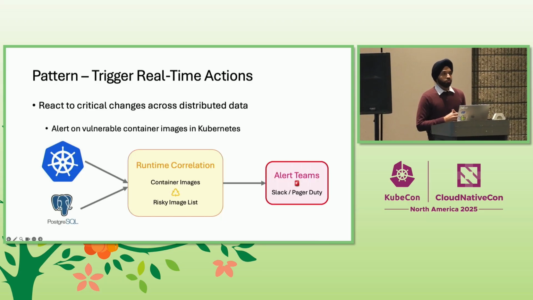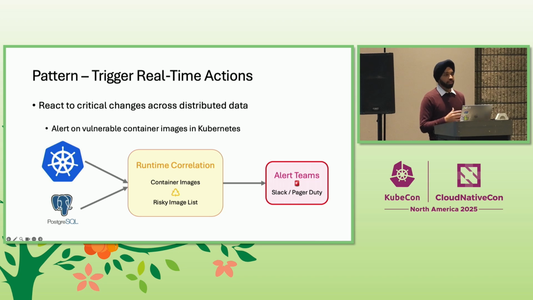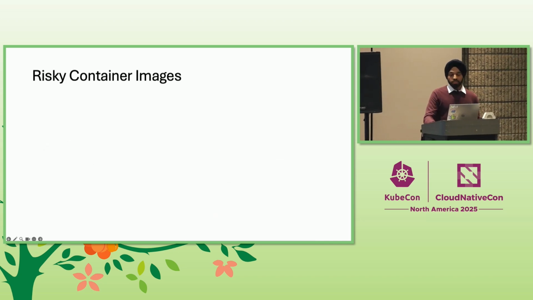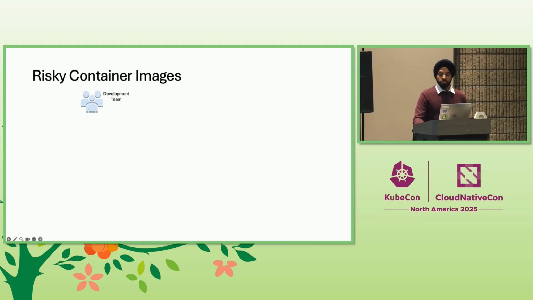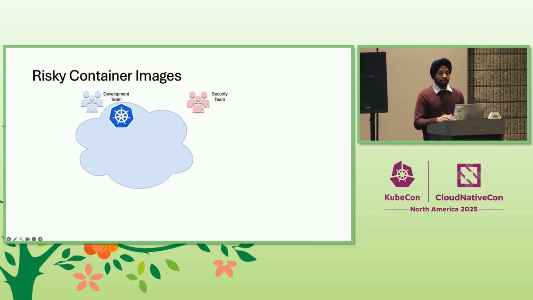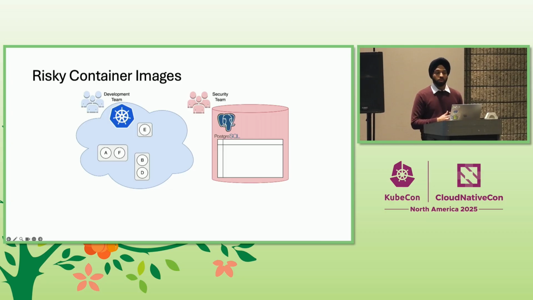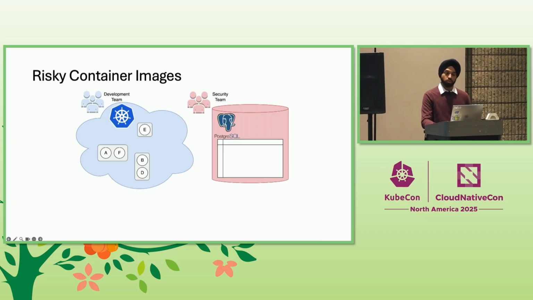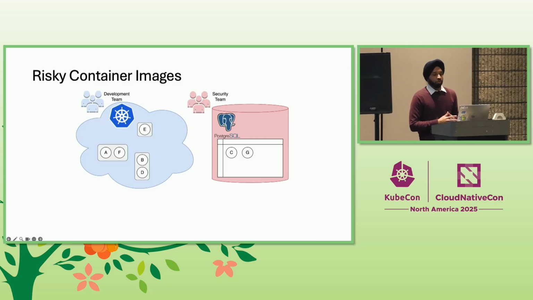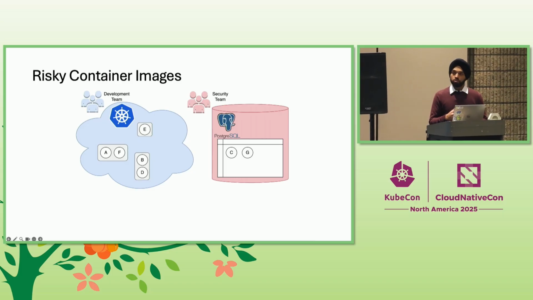What about a scenario that is very relevant for many of us in the cloud-native space? Alerting teams when a container image with known issues is found to be running inside your Kubernetes cluster. So let's dive deeper into that one. The scenario is classic. We have a development team and a separate security team. Now, the development team is deploying their services and pods to their Kubernetes cluster. And meanwhile, the security team maintains a list of known risky or non-compliant image tags that they don't want to see on the Kubernetes cluster, right? So this is being maintained in, let's say, a completely separate Postgres database.